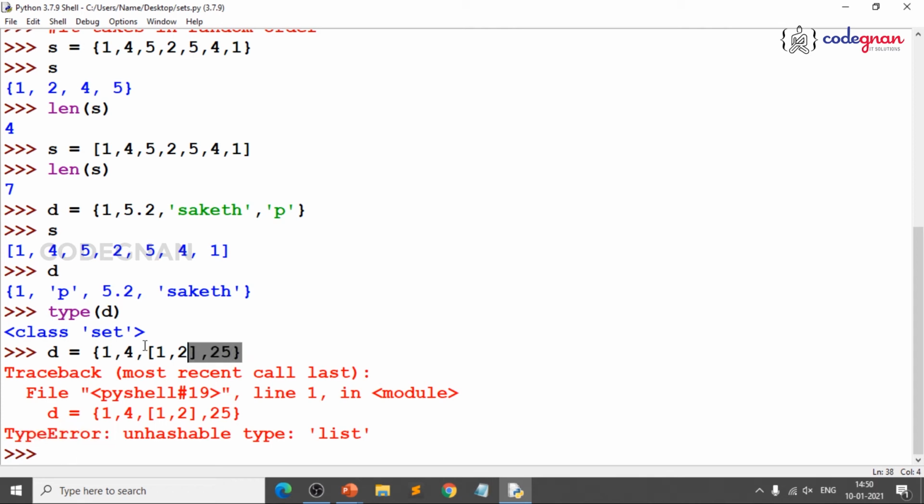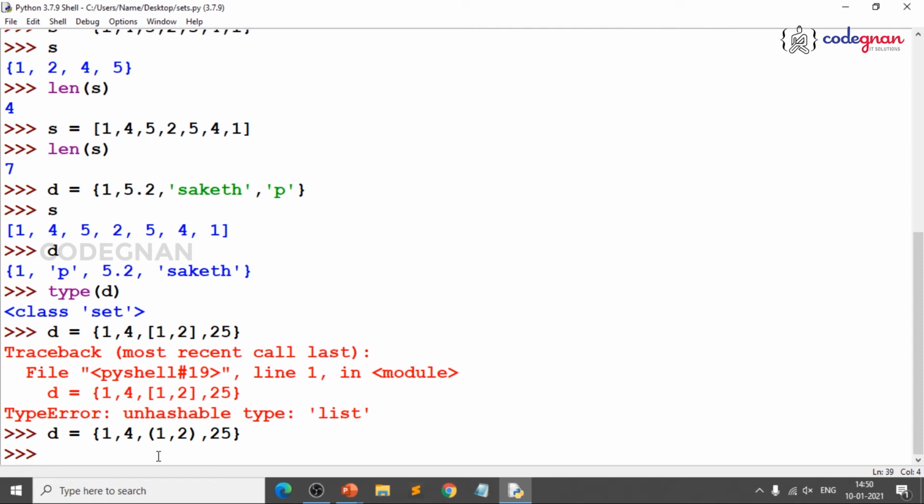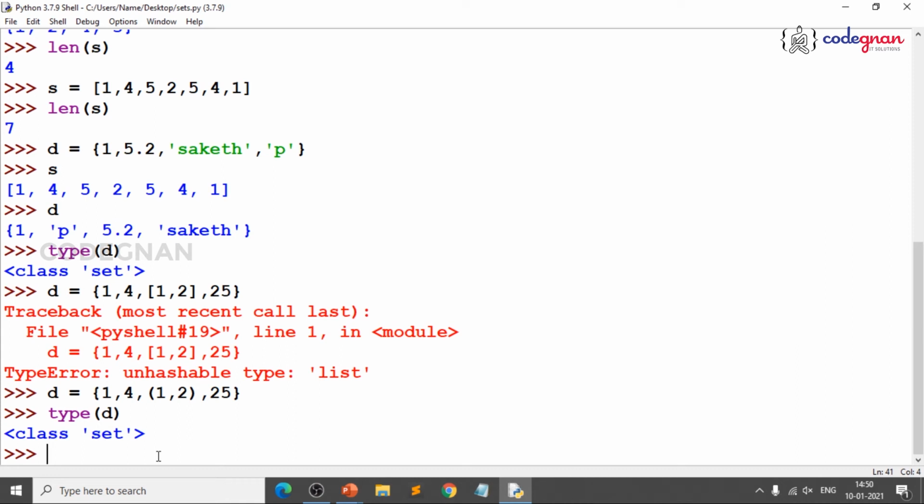What happens if I replace a list with a tuple over there? You can come to a conclusion then. When I replace a list with a tuple over here, then you will understand why. Because tuples are immutable. Even though tuples allow duplicates, once it is created, you need not worry about changing the elements inside a tuple.